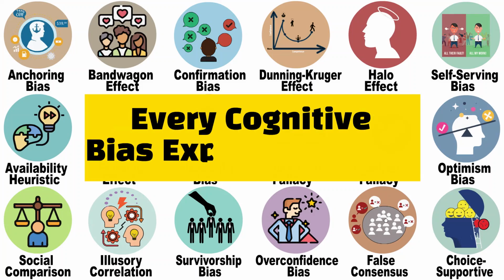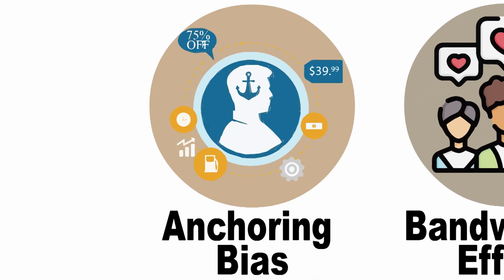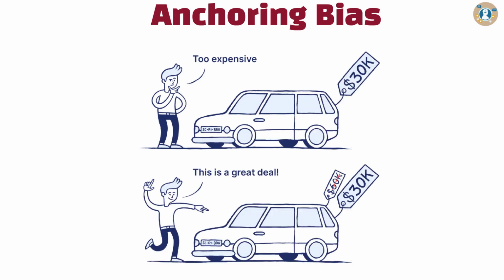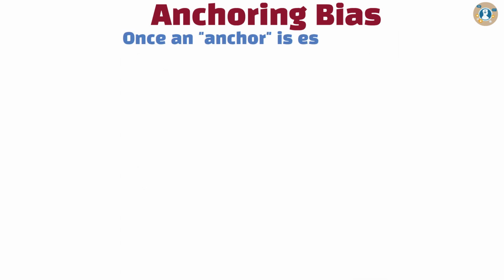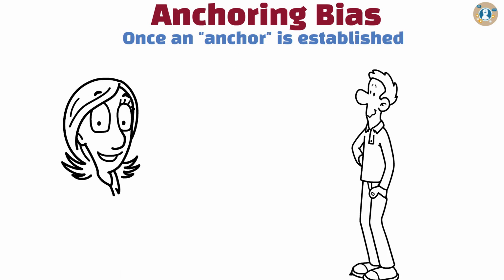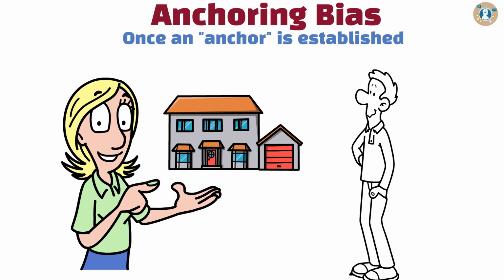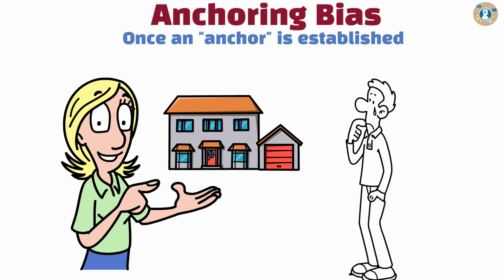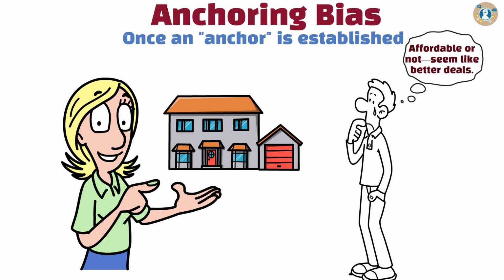Every cognitive bias explained, part 2. Anchoring bias. Anchoring bias is when we place too much importance on the first piece of information we receive when making decisions. Once an anchor is established, it becomes hard to adjust our judgments even when new, better information comes along. For example, if a real estate agent shows you an expensive house first, that becomes the anchor, making other homes, whether actually affordable or not, seem like better deals.